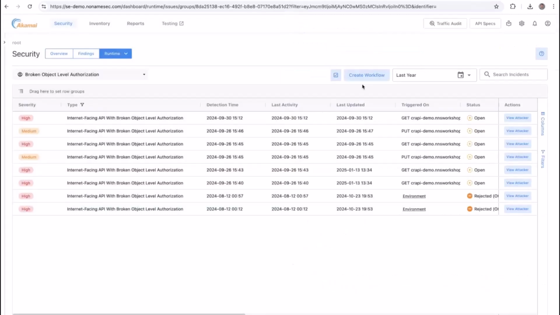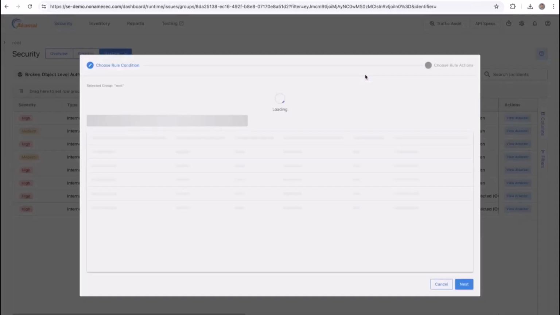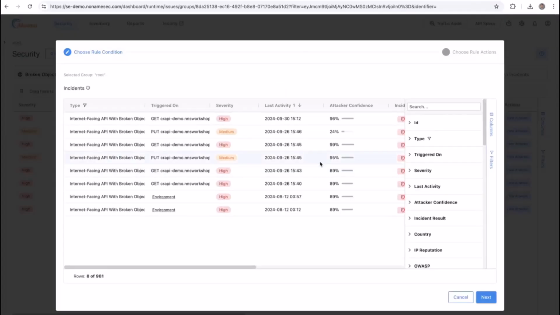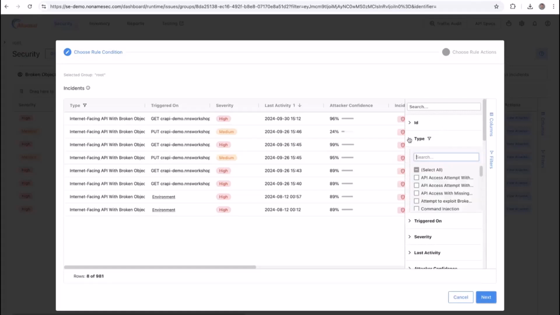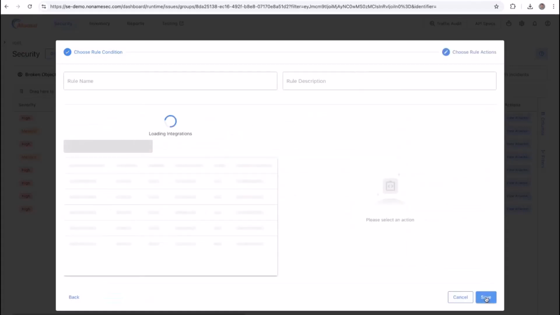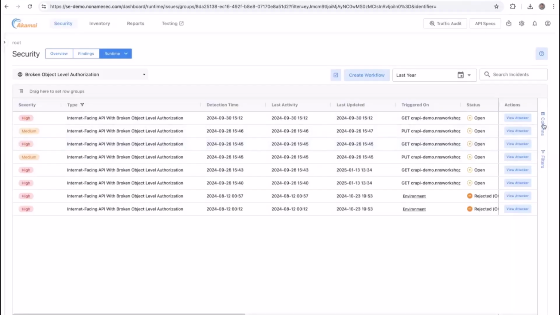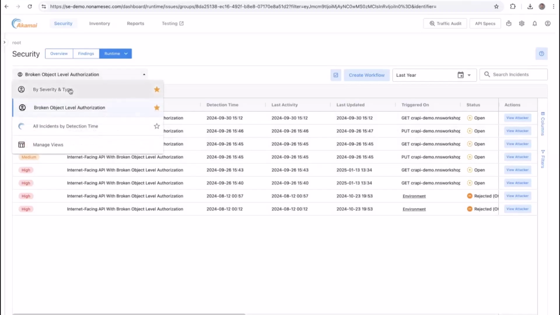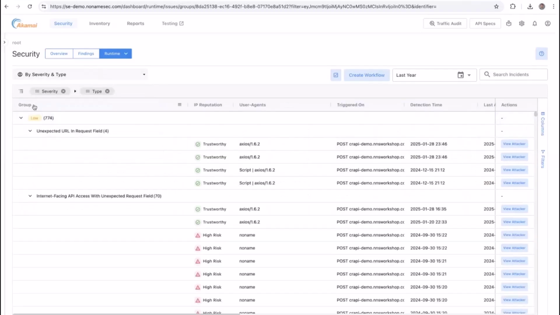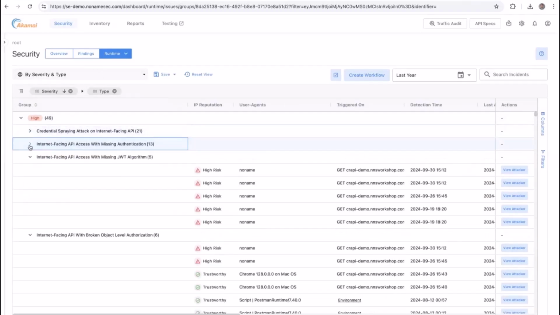We can also create a workflow that will share this information with the SOC team. We can say the type is BOLA, and then we can either block the attacker automatically. Every time we have a BOLA, we want to send the attacker IP and block it in AWS WAF, or integrate with Splunk or with a SOAR or SIEM system. Anything that you have. It's very customizable. And you can create these kinds of views based on different issues, different types, and handle them accordingly.